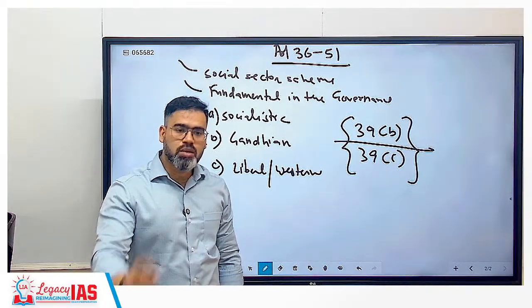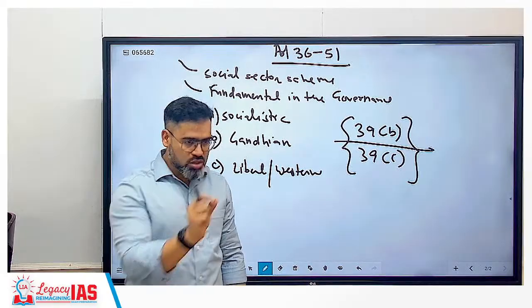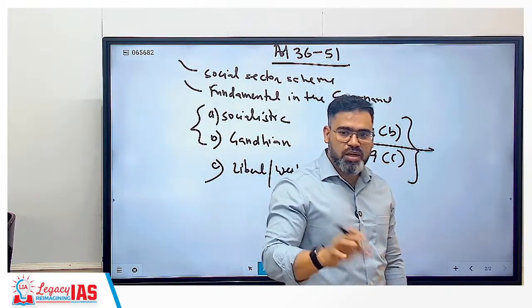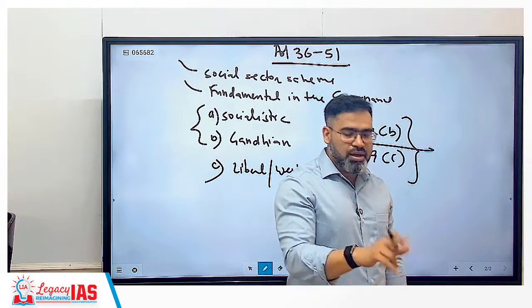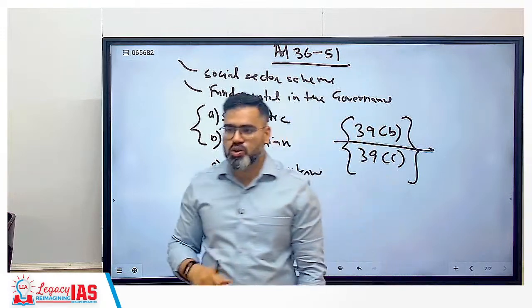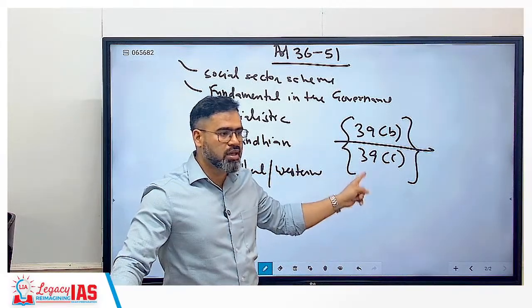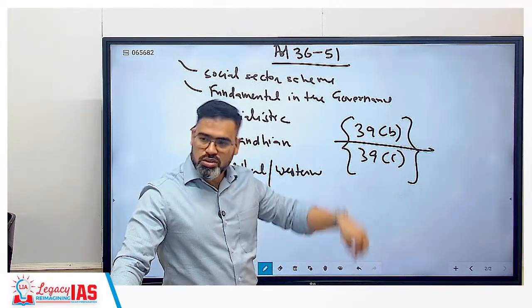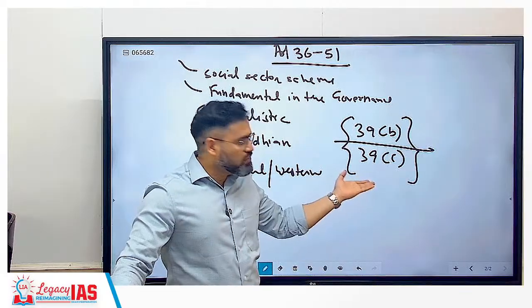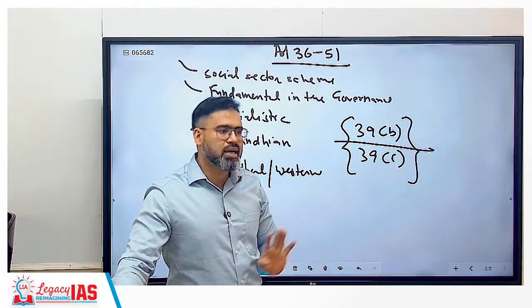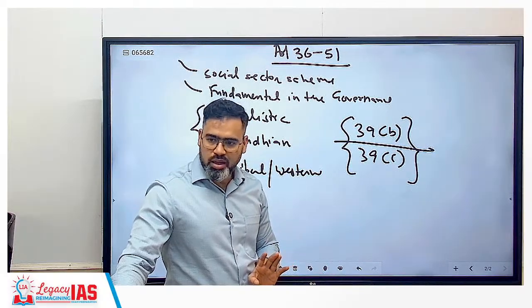So even though the term socialism was added to our Preamble by the 42nd Amendment in 1976, that does not mean India was not a socialistic country. Because Articles 39B and 39C were present in the original Constitution already. So they definitely prove that India was indirectly a socialistic country already. Clear?